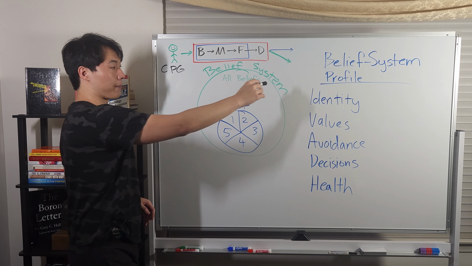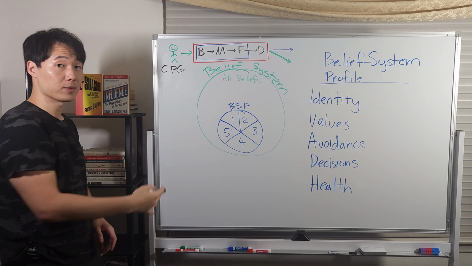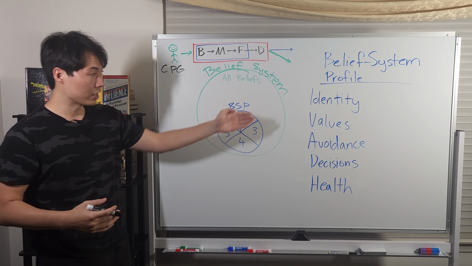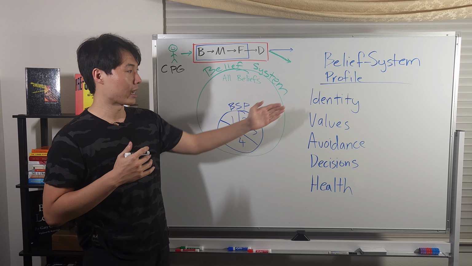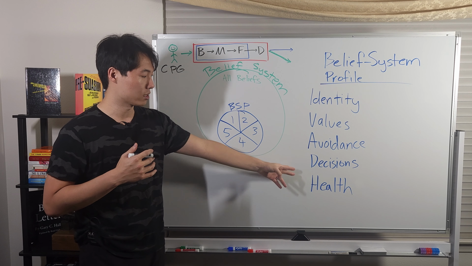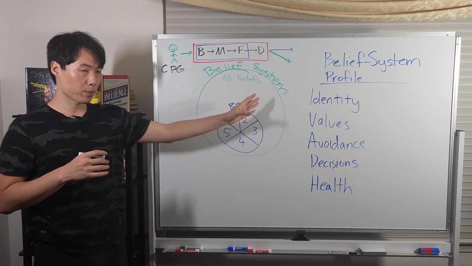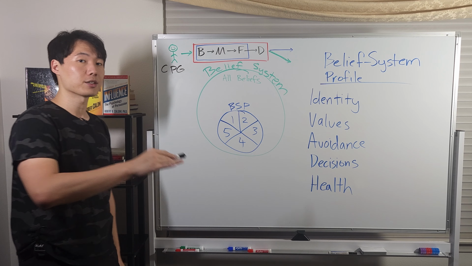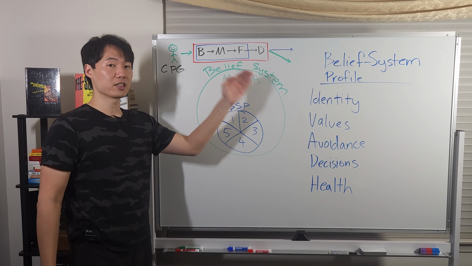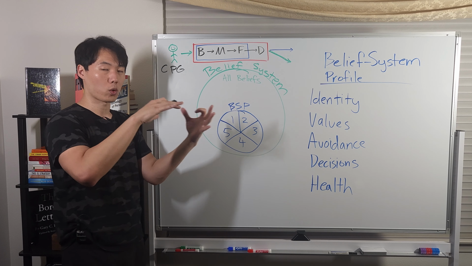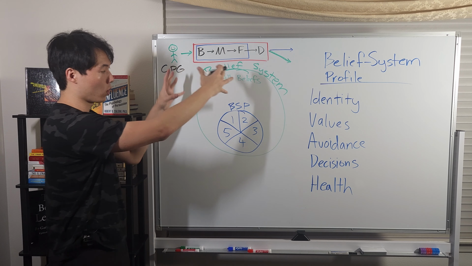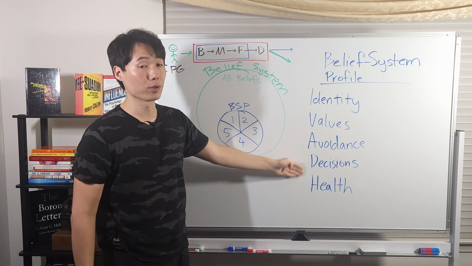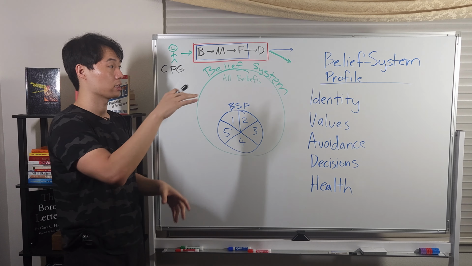What you have to know is that the core beliefs we want to integrate are these 5. We want their belief on identity. We want values, avoidance, decisions, and health. Real quick before we dive into those, a belief is the individual belief. All dentists are good is a belief. A belief system is the complex interworkings of all those individual beliefs into one thing. So a belief system profile is these individual beliefs and how they all interact and work together.